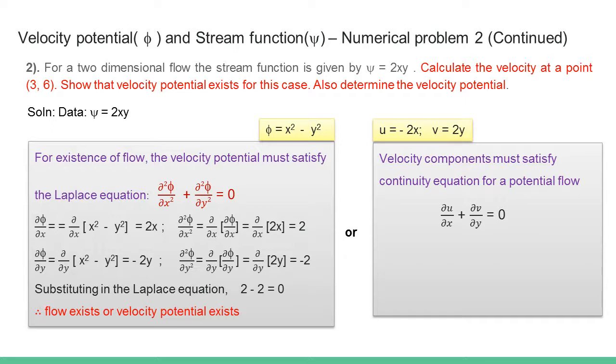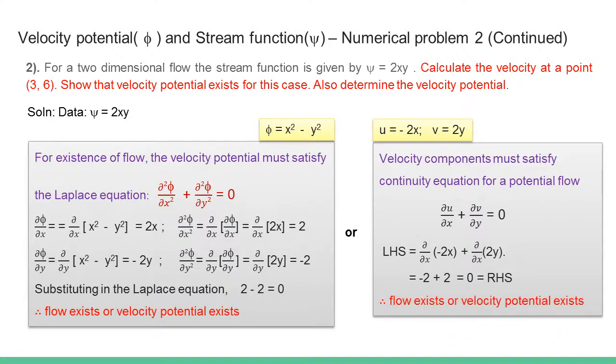And the same can be checked using velocity components, which we tried in the problems earlier. Velocity components must satisfy continuity equation for a potential flow, that is for two dimension, ∂u/∂x plus ∂v/∂y is equal to 0, and the expressions for u and v are found out in the previous slide. So it is minus 2x for u, 2y for v, and checking it out, even this velocity component satisfies continuity equation, so it represents a case of potential flow, or flow exists for the given velocity components.